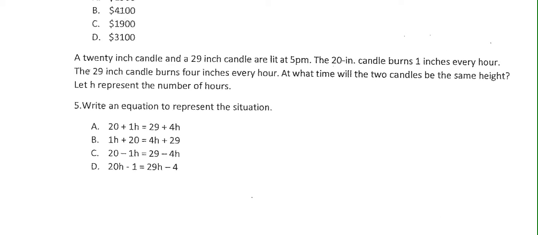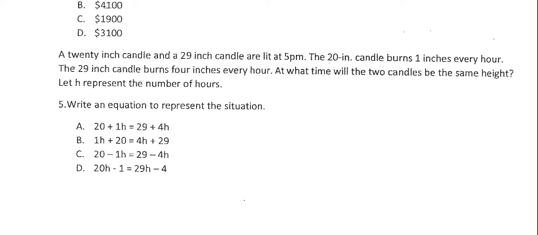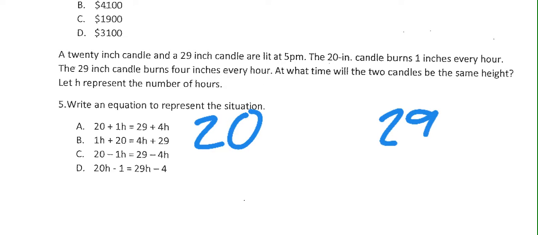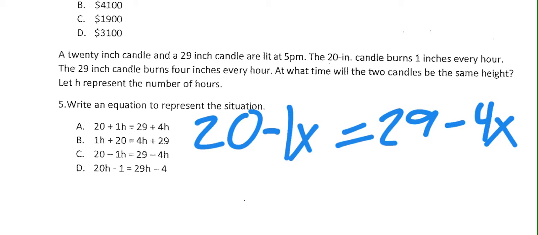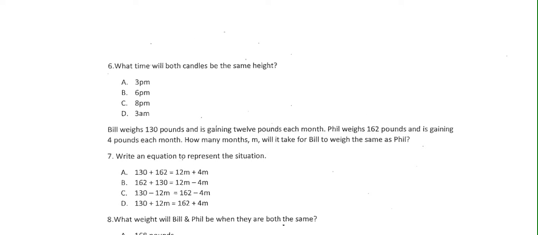And number 5, we're talking about a candle that's burning down. Okay, so we've got 2 candles, actually. We've got a 20-inch candle, and we have a 29-inch candle. Trying to figure out when they're both the same height. The 20-inch candle is burning 1 inch going down every hour. So that's 1 hour. The other candle is a 29-inch candle, but it's going down 4 inches every hour. And that's plenty to get you the answer on that one. The rest of these I didn't really feel like were too bad.